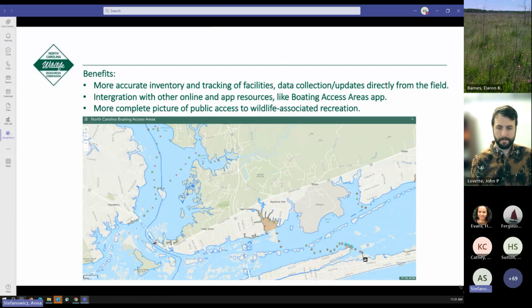The layers can be integrated with other ones online, such as the one below showing a boating access area application, where besides boating access areas, those no-wake buoys and danger buoys and other waterway markers are also shown along with no-wake zones. This creates a more complete picture of public access to wildlife associated recreation.